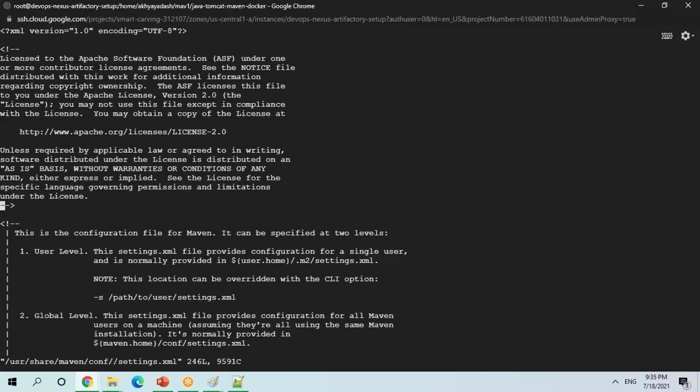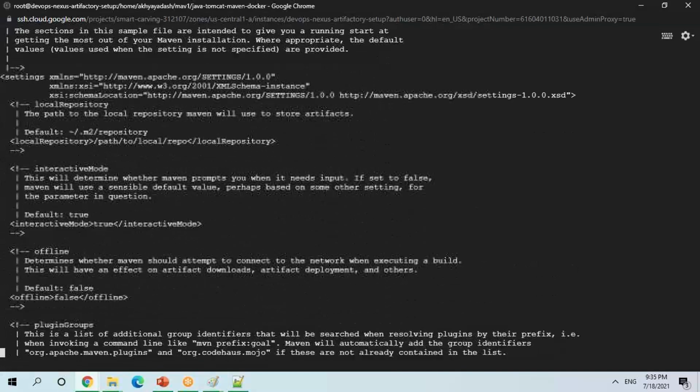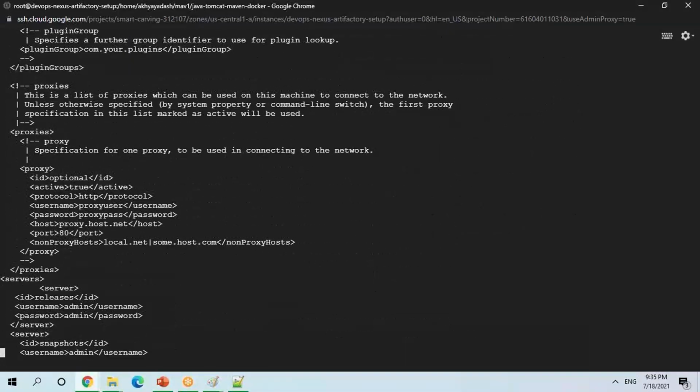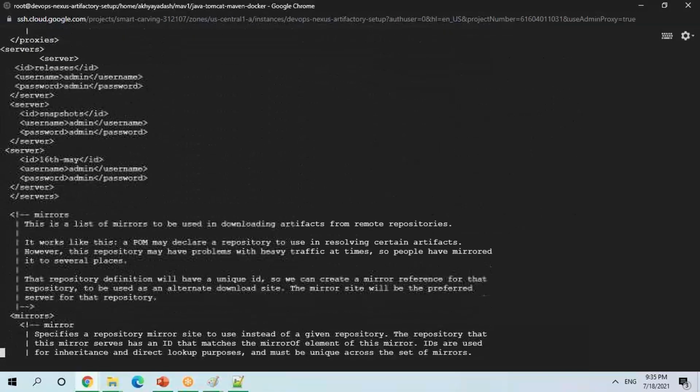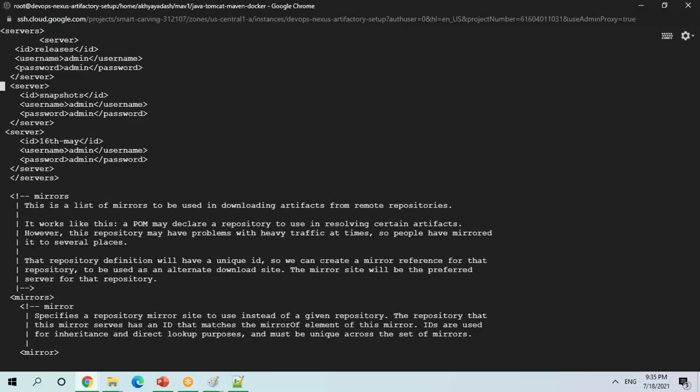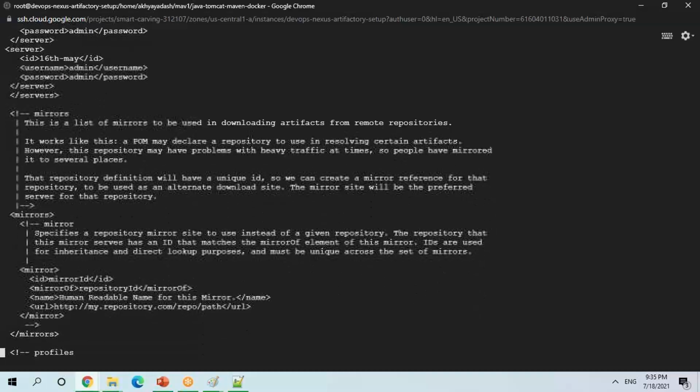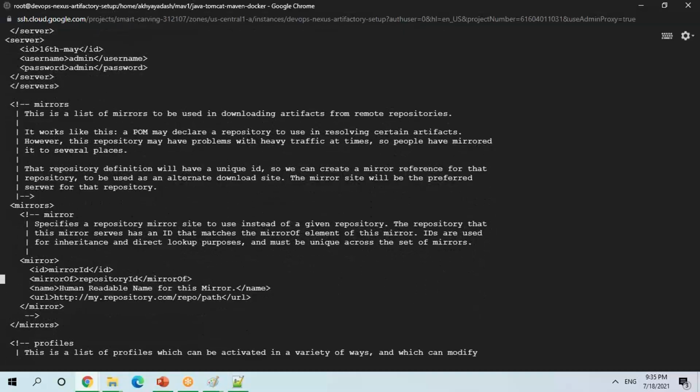So what you have to do, there is already one mirror. See, some few things are already handy. You just have to change as per your need, right? Already I have given my credentials here. So I am going to give it in the mirror. This is what it is, right? For that mirror name, I am going to give my artifact grid.